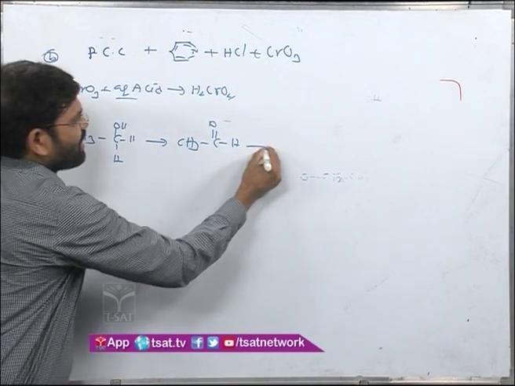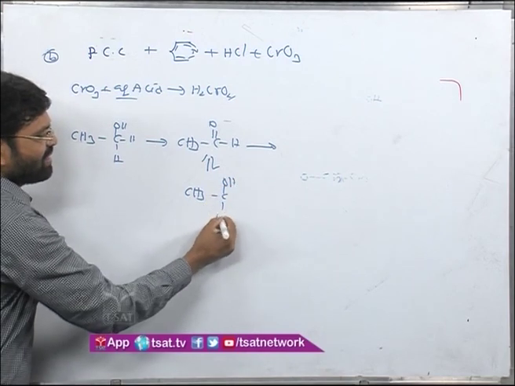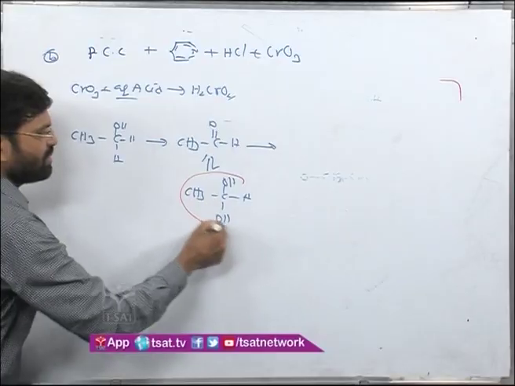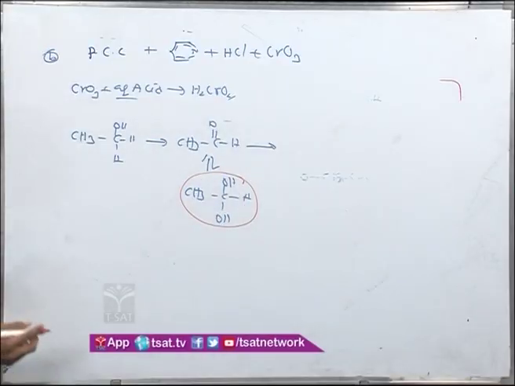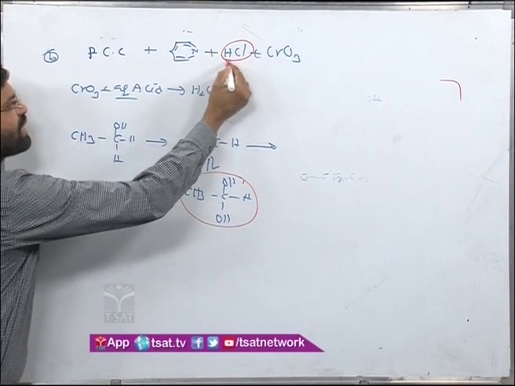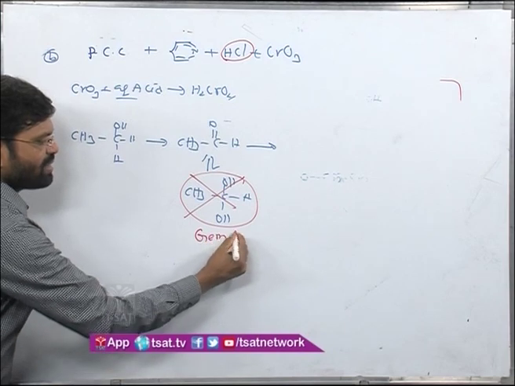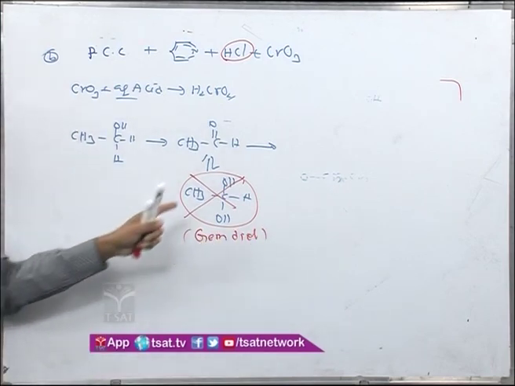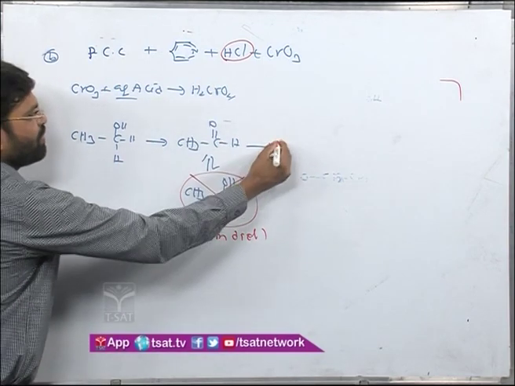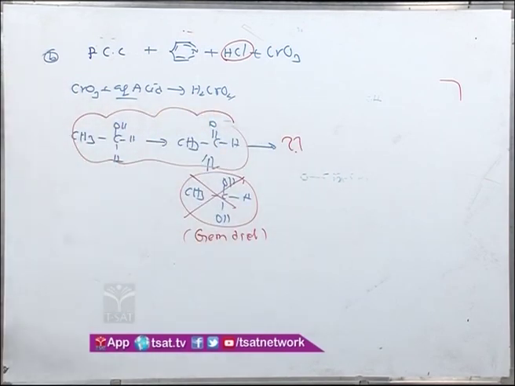Then this carbonyl compound will give you geminal diols if water is present. Actually, the geminal diols undergo the reaction with the chromic acid. Now what we are modifying with the chromic acid is, instead of water, we are taking the HCl. There is no water content. When there is no water content, you don't get any geminal diols; the possibility of getting the gem diols is hindered, not possible. In that case, this reaction does not go to completion. So the reaction stops at the carbonyl stage when I am using the PCC.